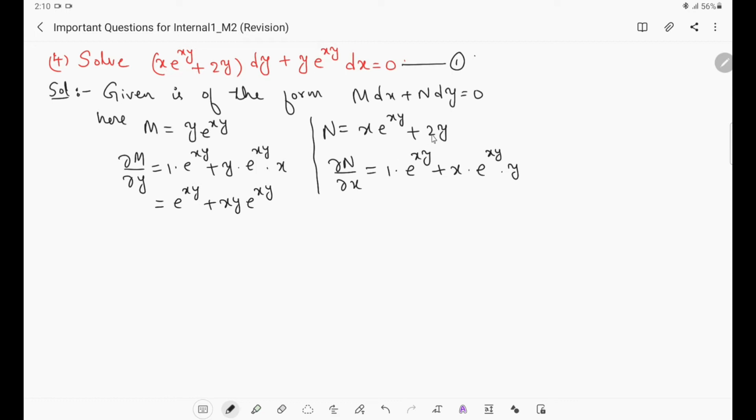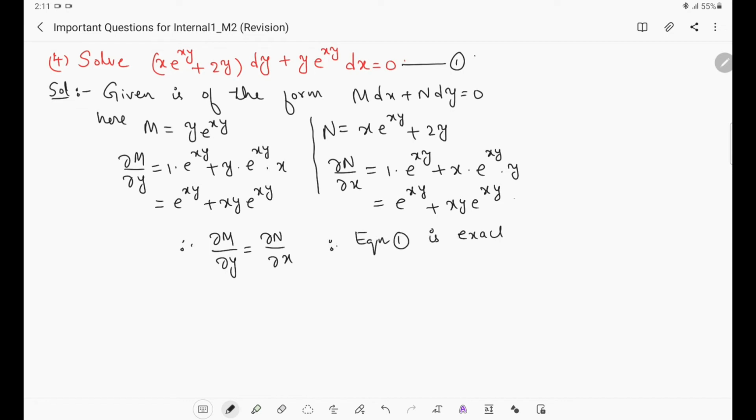Then here 2y, there is no x in this, derivative will be 0. So what we are getting here, e^(xy) + xy e^(xy). Therefore what we can say, ∂M/∂y is equal to ∂N/∂x.